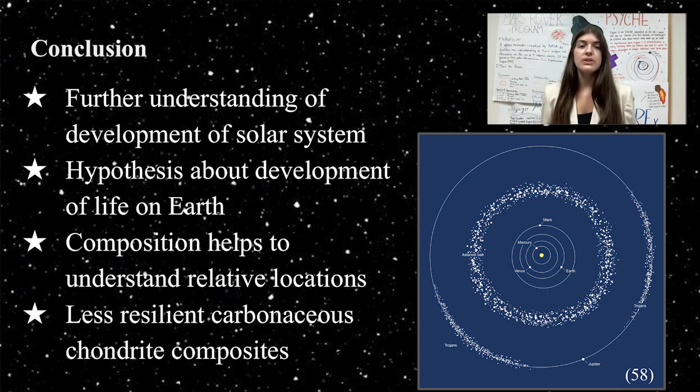Because of the proximity to the Sun, rocky planets formed closer to the Sun, and planets made from gas and ice are further away. This also leads to less resilient carbonaceous chondrite composites.